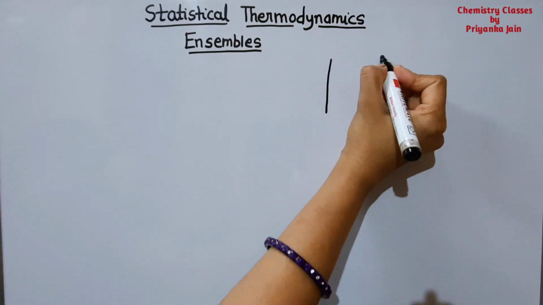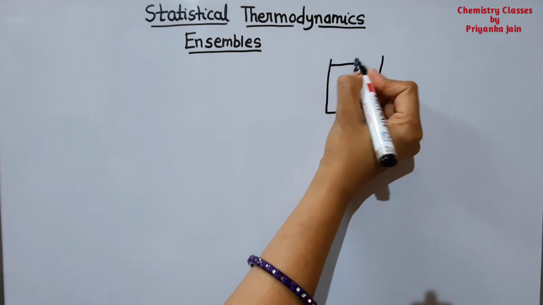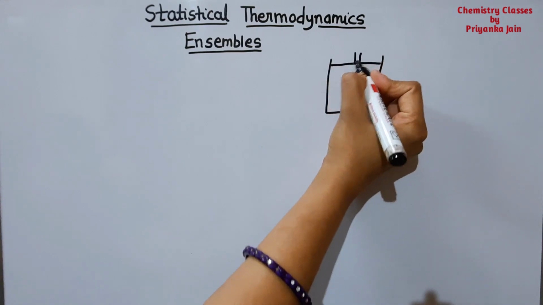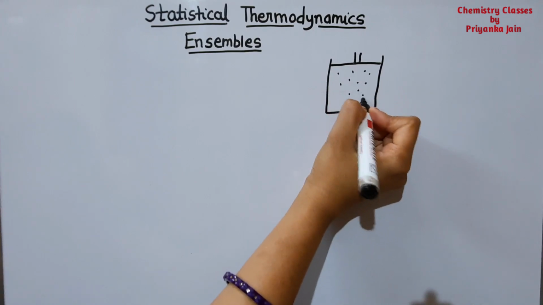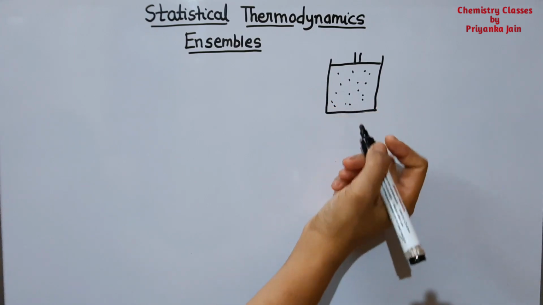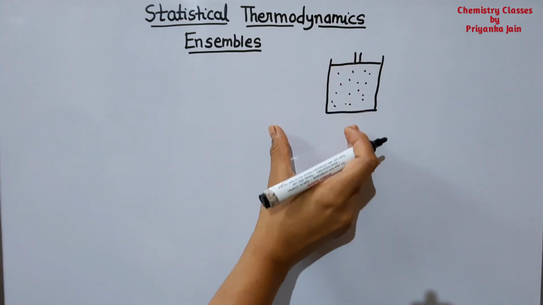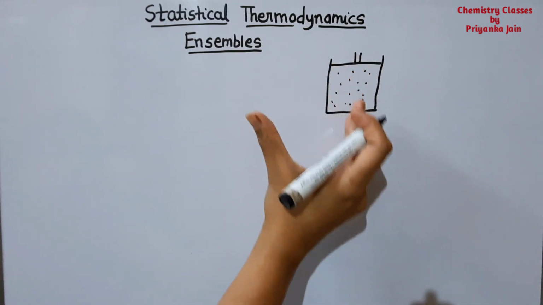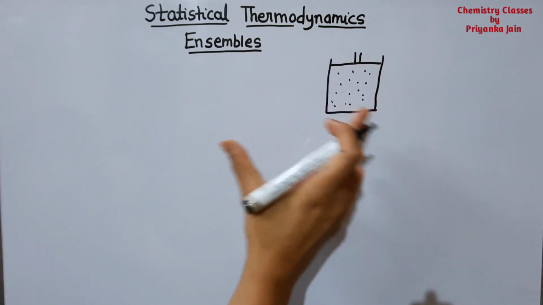Suppose we have one system like this. What is a system? A system means a cylinder. Just consider a cylinder, and here is a gas filled in it. Suppose it is O2 gas filled in this, so a number of particles are present here, and we are considering the effect of temperature, pressure, etc. on it. So this is called a system.